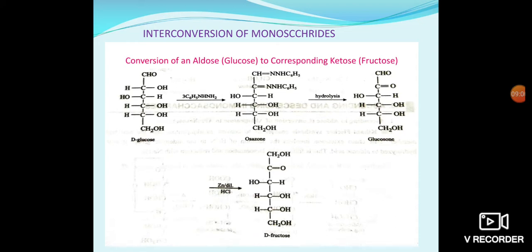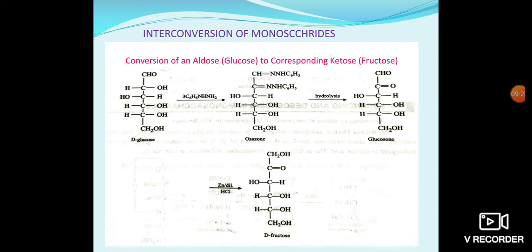First, D-glucose is converted into D-fructose. Here the aldehyde group is converted into a keto group. How it forms, we will see. First, D-glucose reacts with 3 moles of phenylhydrazine and forms osazone.